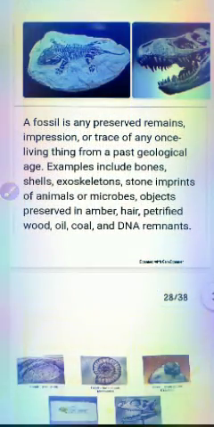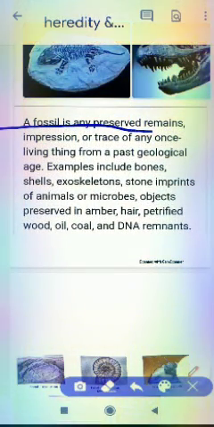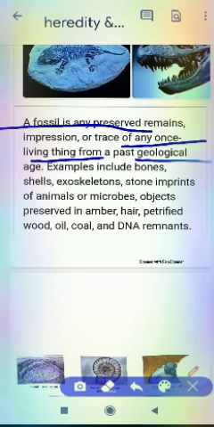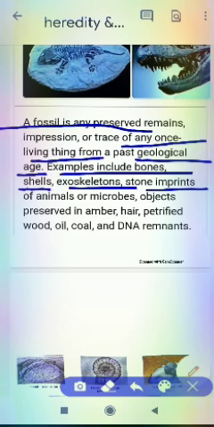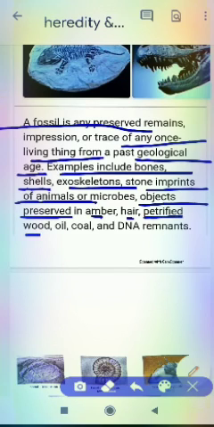Next, here we can talk about fossils. A fossil is the preserved remains or impression of any living thing from a past geological age. Examples include bones, shells, exoskeletons, stone imprints of animals or microbes, objects preserved in amber, hair, petrified wood, oil, coal, and DNA remains.